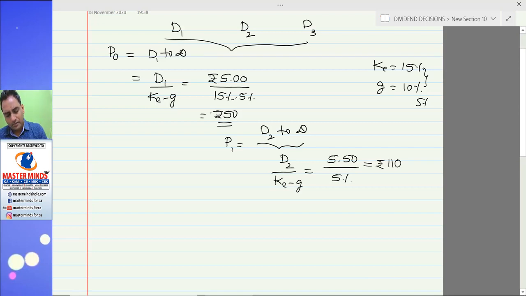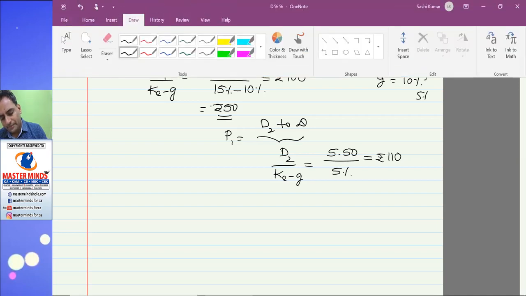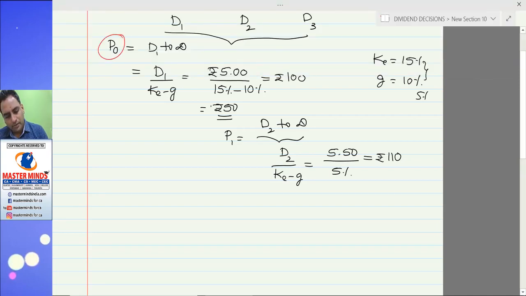This was 10%, 5 divided by 5% is equal to 100. P0 is equal to 100, P1 is equal to 110.